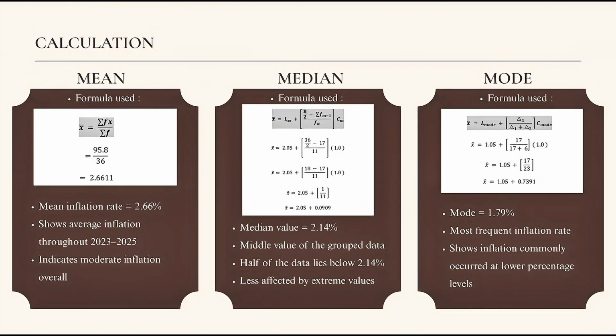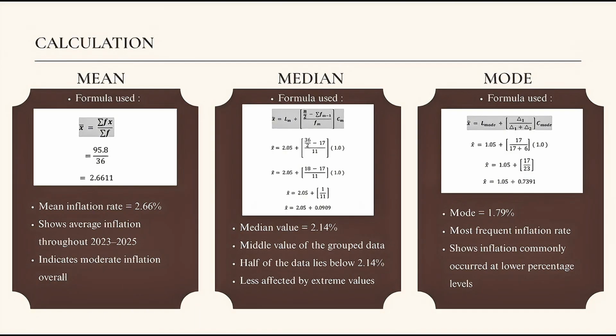Next, the median represents the middle value of the grouped data distribution. The median value calculated was 2.14%. This means half of the inflation data fall below 2.14%, and the other half fall above it.